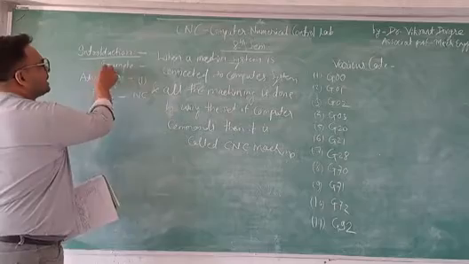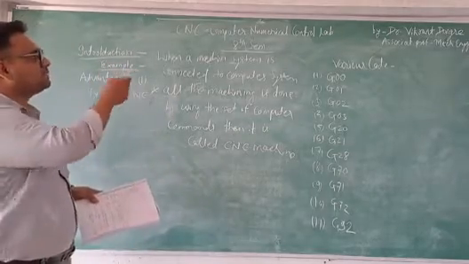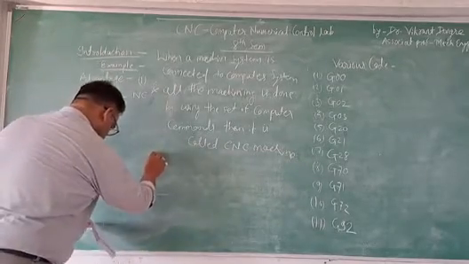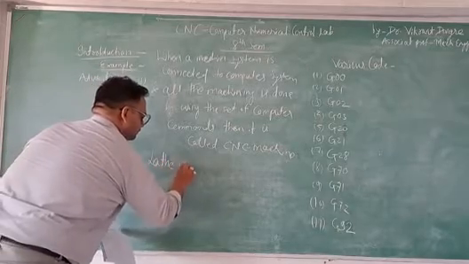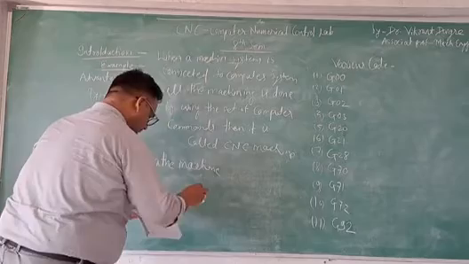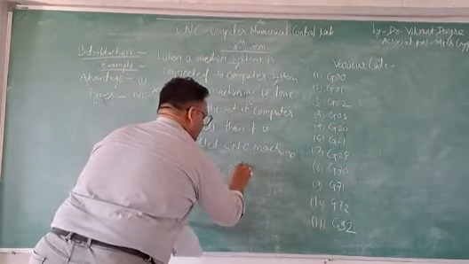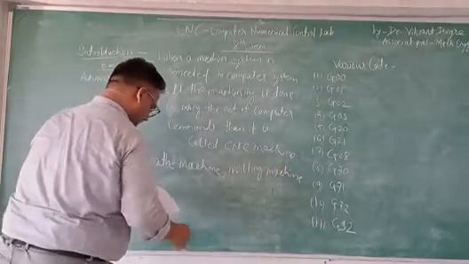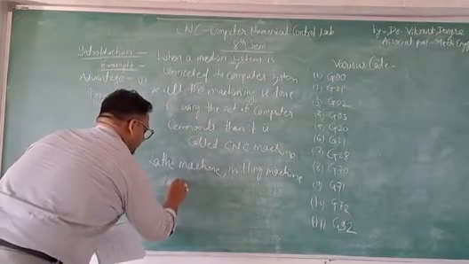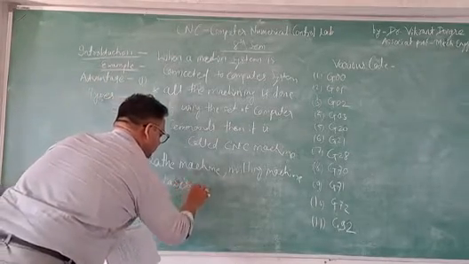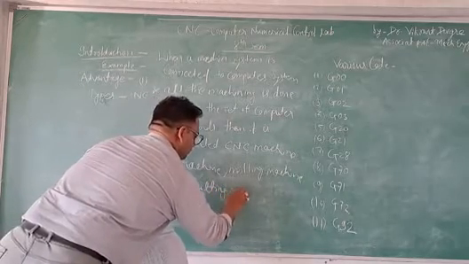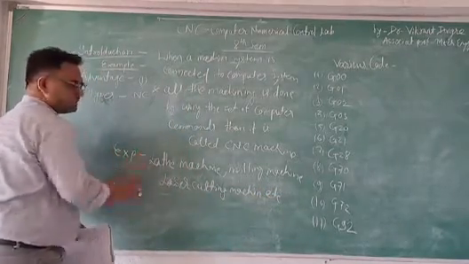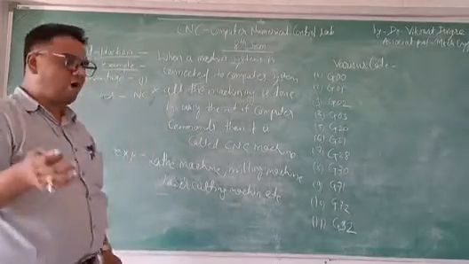Now, what are the examples of the CNC machine? Various types of CNC machines are available, such as lathe machine, milling machine, laser cutting machine, etc. These are examples of the CNC machine.